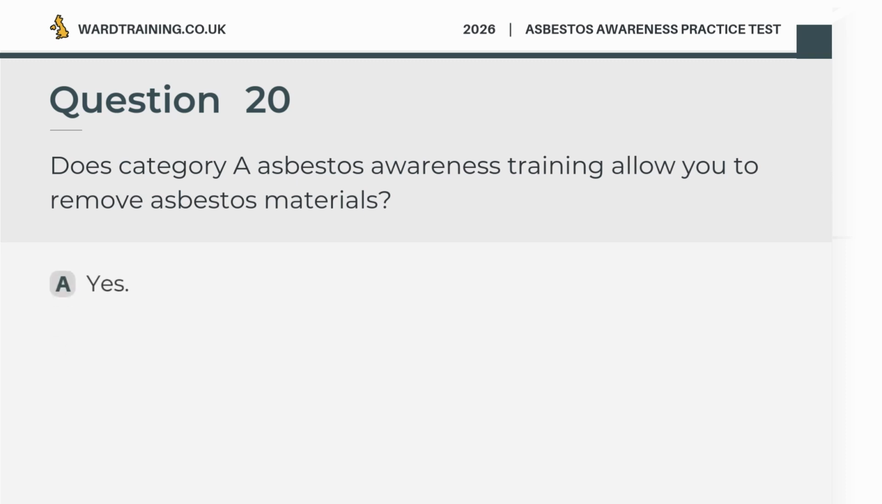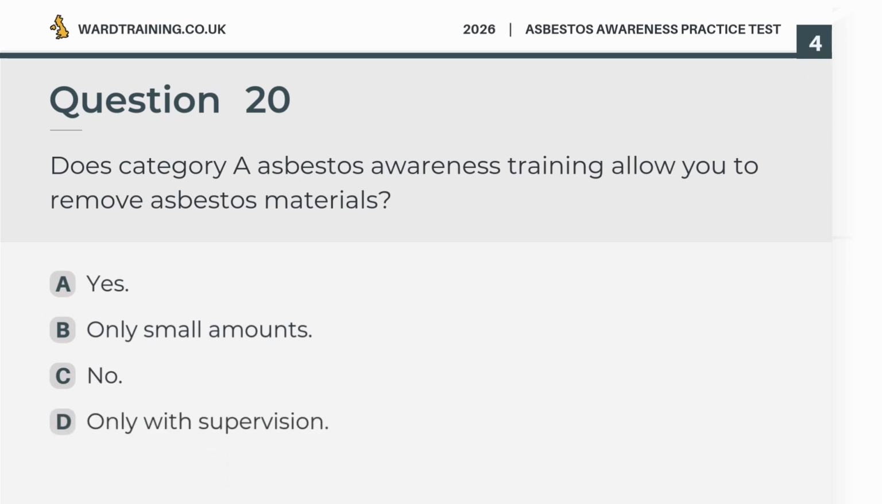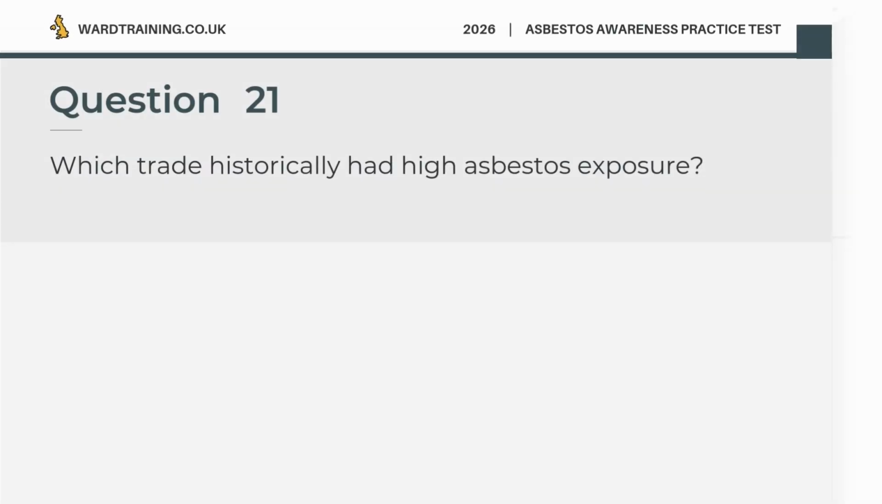Question 20. Does Category A Asbestos Awareness training allow you to remove asbestos materials? A. Yes. B. Only small amounts. C. No. D. Only with supervision. The correct answer is C. No.